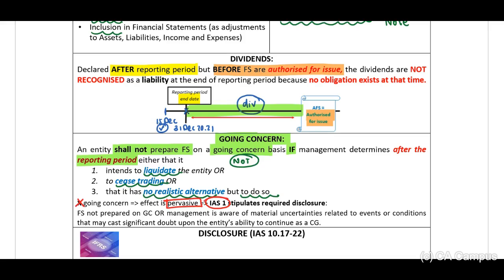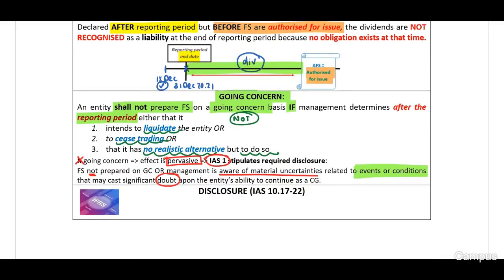We need to look at IAS 1 that stipulates that they need to disclose that the financial statements will not be prepared on a going concern, or management is aware of material uncertainties related to the events or conditions that may cast significant doubt upon the entity's ability to continue. And you will have to explain a little bit in terms of the events and conditions that cast doubt that the entity will be able to continue as a going concern. Right, then the disclosure, please ensure that you do work through this. For our full program students, in the full lecture, I have looked at the actual paragraphs with you.